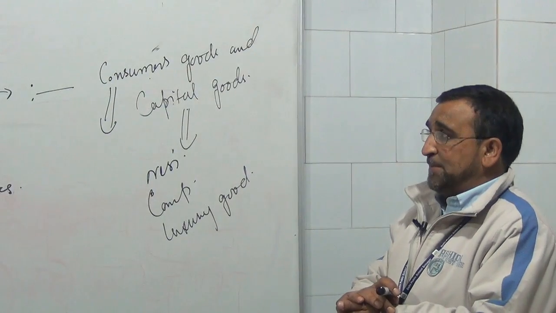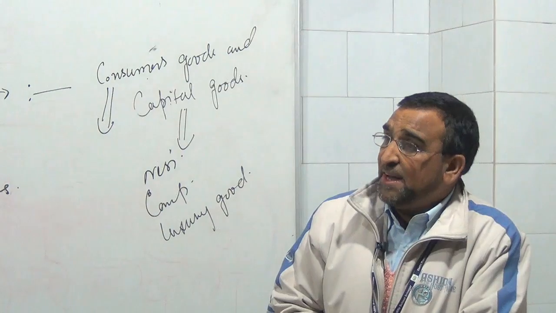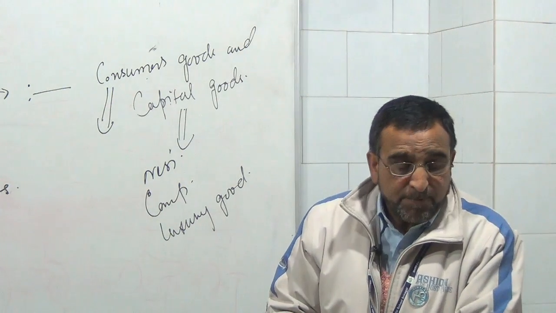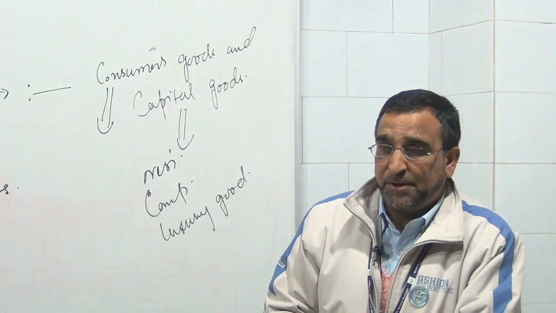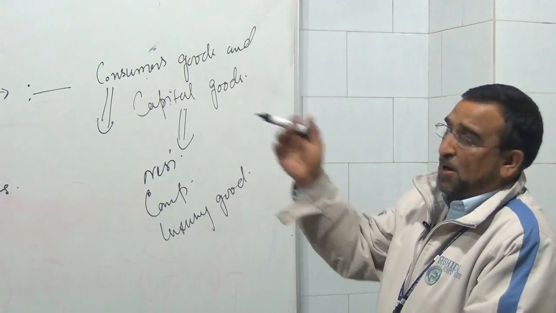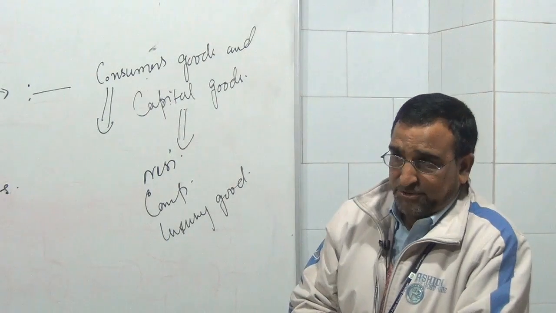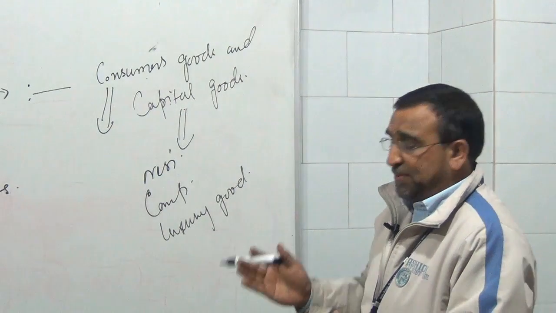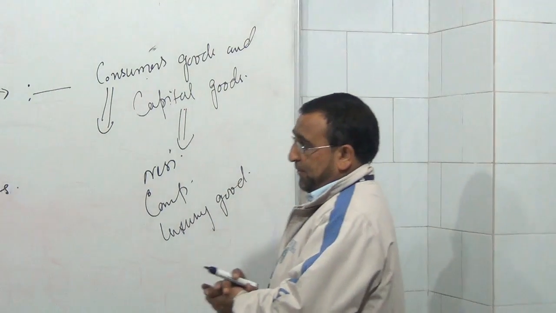And these problems, which we call central problems of an economy, are common to all countries, whether they are developed economies or underdeveloped economies, whether it is the US economy or the Indian economy. The problem is what to produce: how much of consumer goods, how much of capital goods, how many comforts, how much of luxury goods. This we call what to produce.